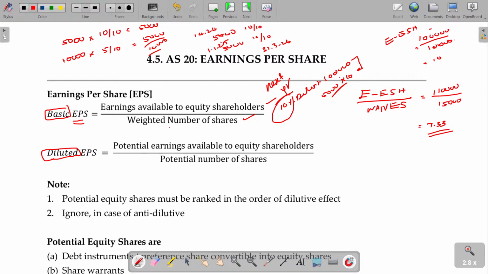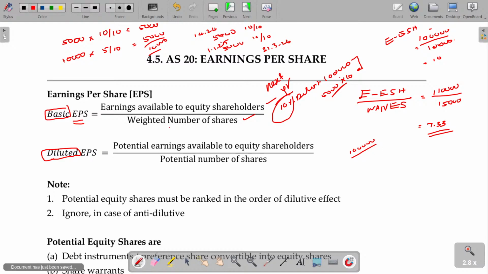So I tell you, this year basic EPS is 10, but diluted EPS is 7.33. That means in the incoming year there is a chance of reduction because of this action. Or in the next year suppose I issue a bonus share in a 1:1 ratio. What happens? If I issue the bonus share, the profit will not change, but the denominator shares increase.